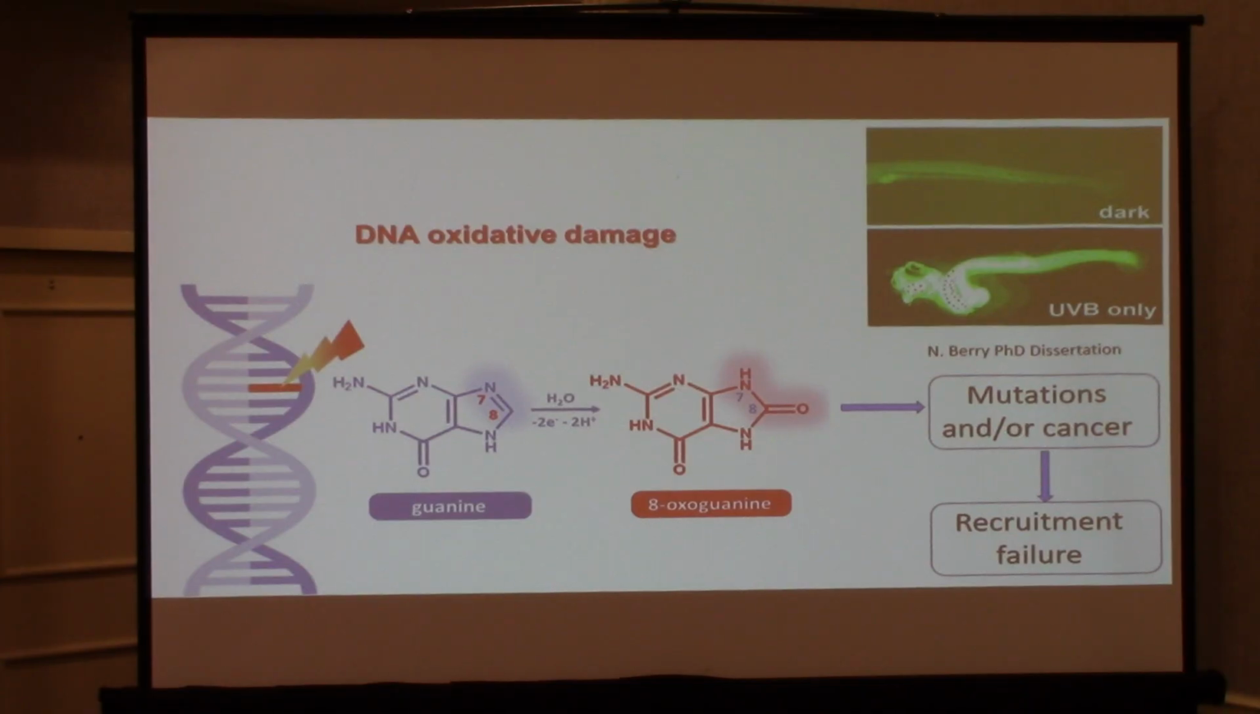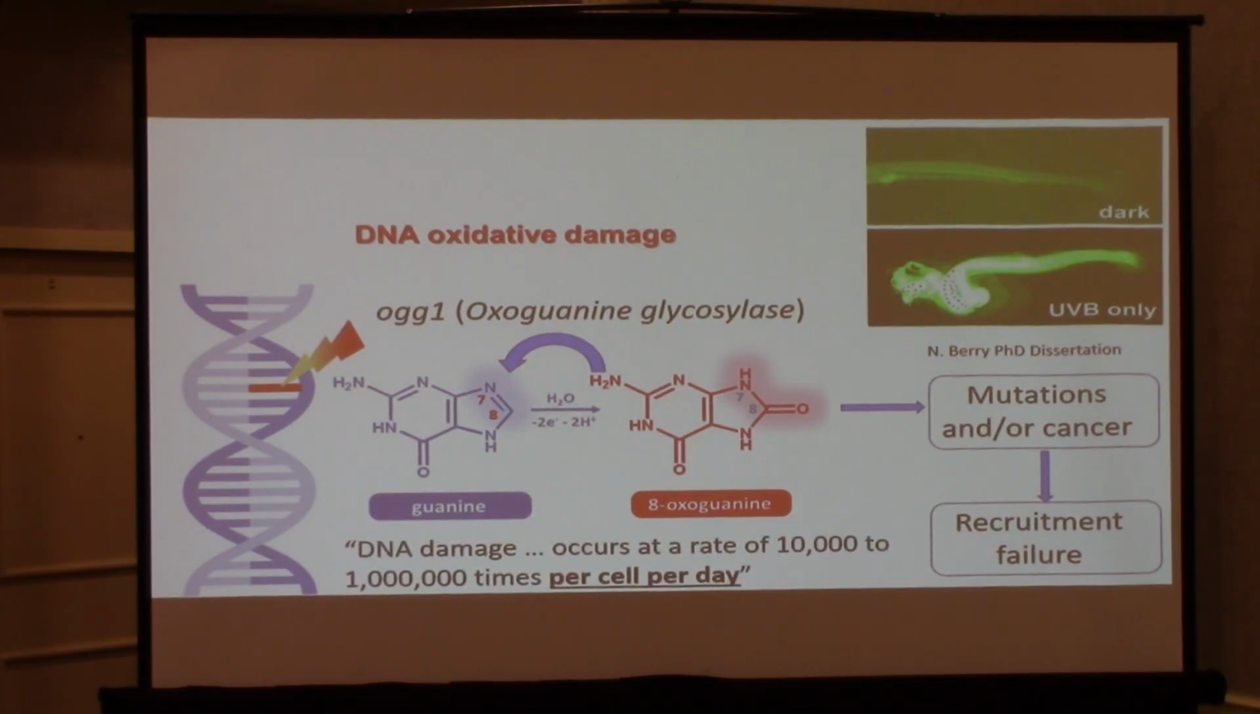All right, so that's what happens. Fortunately, your body and fish bodies have ways of dealing with this. So oxoguanine can be repaired, and the way it's repaired is through OGG1, oxoguanine glycosylase. This is the rescuer of this. Is this important? Yes. DNA damage, including this, which is the most common type, occurs at a rate of 1 million times per cell per day in your body. Do the math there. It's like trillions of times per day this occurs in your cells. So the actual efficacy of this mechanism is of critical importance.